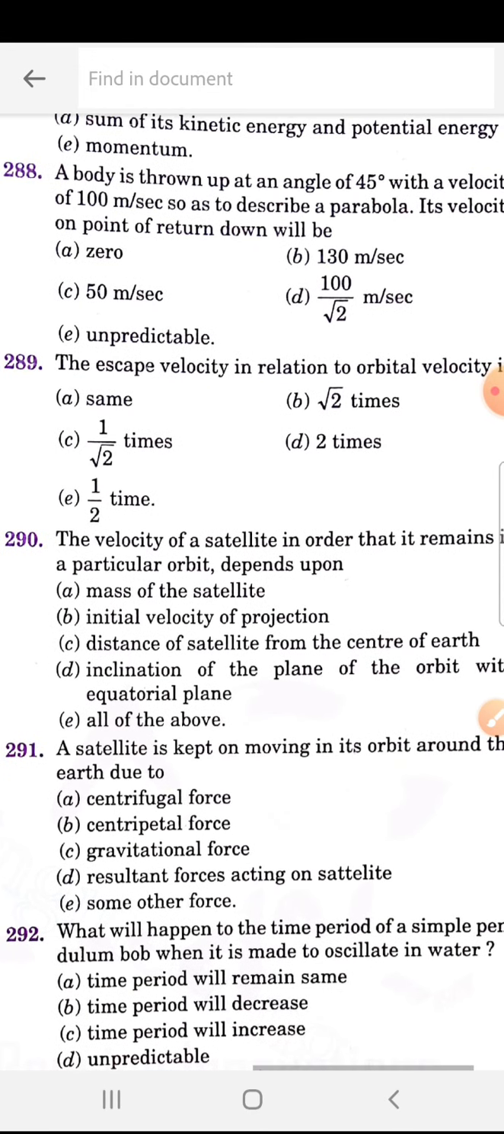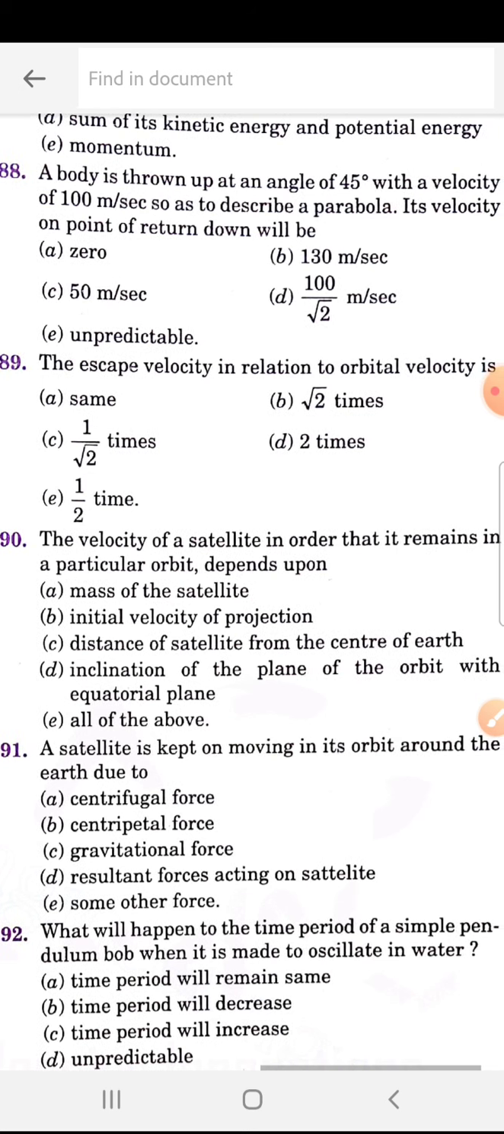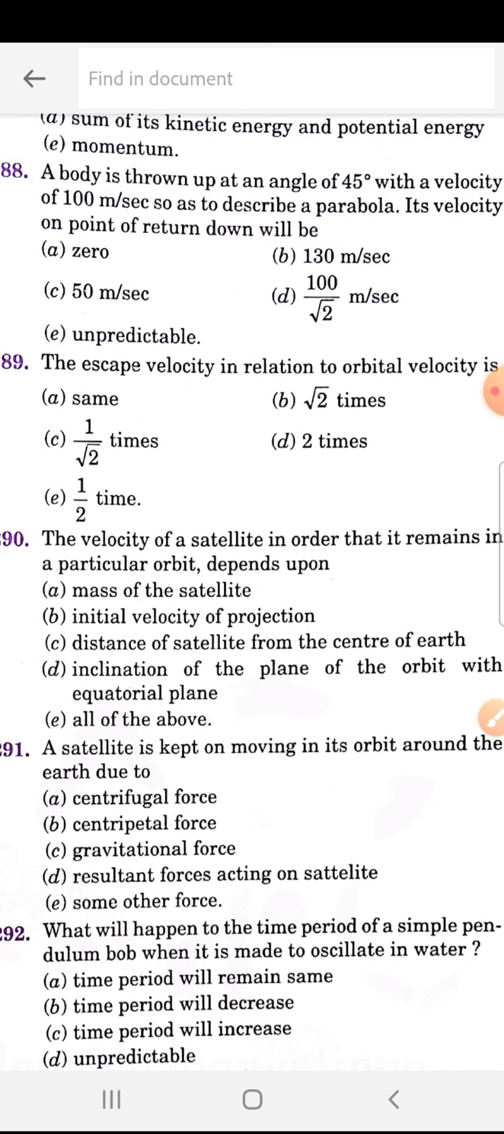288. A body is thrown up at an angle of 45 degrees with a velocity of 100 meter per second so as to describe a parabola. Its velocity at the point of return down will be? So at that point what will it be? Its velocity will be... 288 is D.